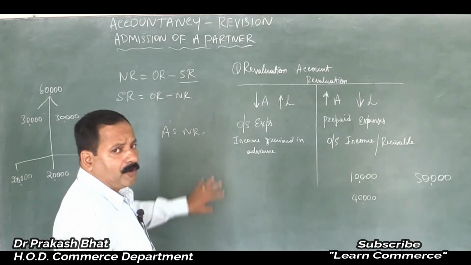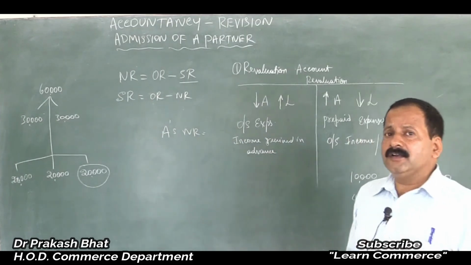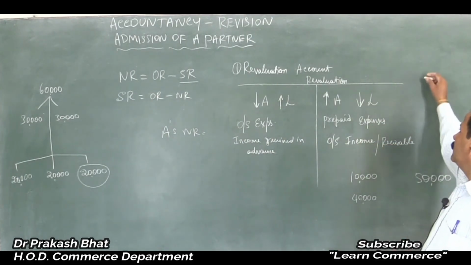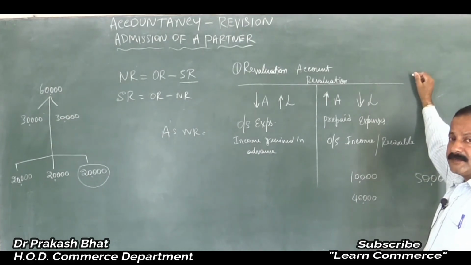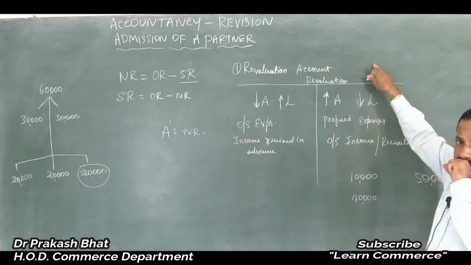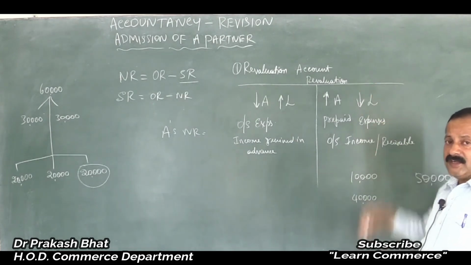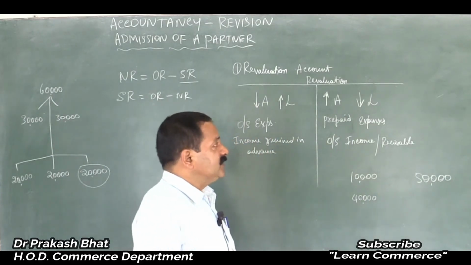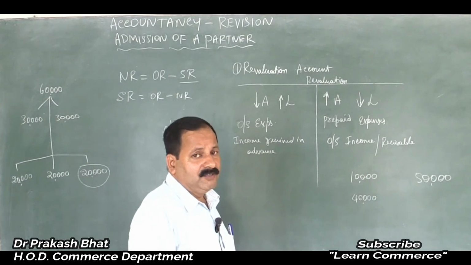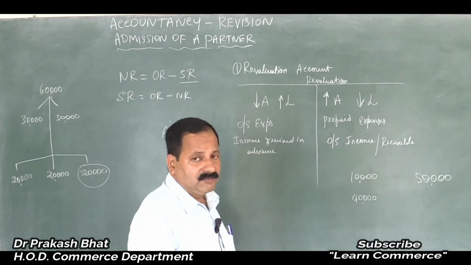Then what are the accumulated profits or losses? In the balance sheet, on the asset side you will find the profit and loss account, which is accumulated loss. On the liability side, you will have profit and loss account, reserve fund, general reserve. All these funds and reserves will appear, and they should be transferred to the credit side of the partners' capital accounts. So that is about accumulated profits or reserves. It should be debited or credited to the partners' capital accounts.